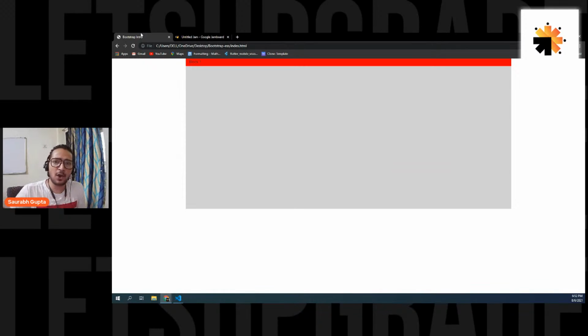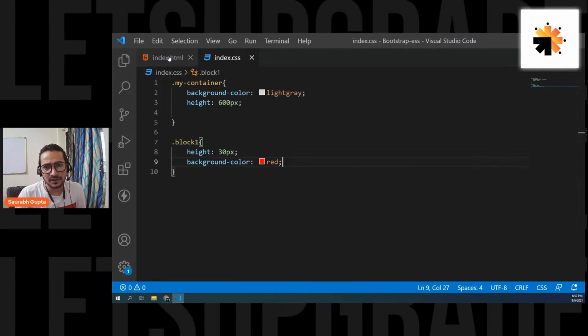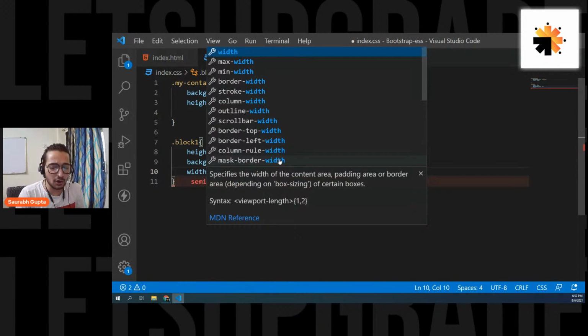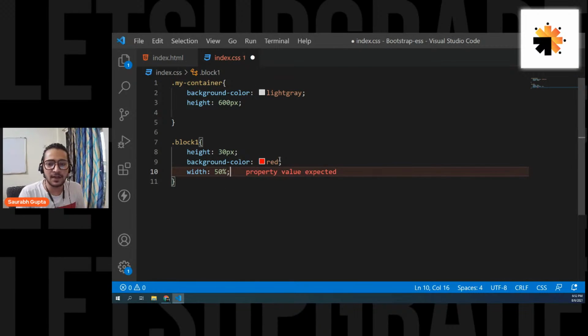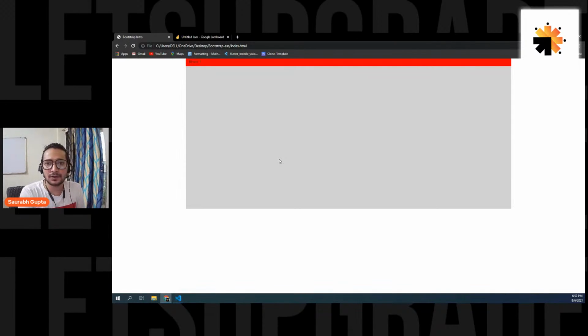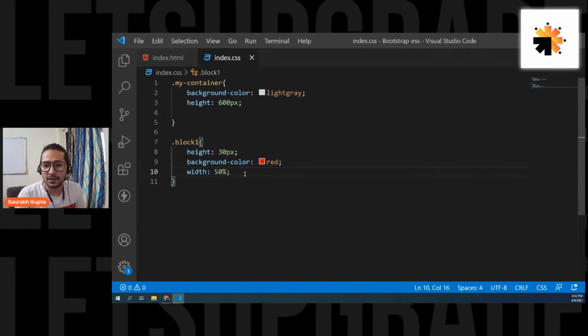See, by default, block one is going full width. That's how normally your element works. It goes full width. Now, I want to give it a width. So now there are two ways. One is I can simply go here and give it a width of 50% and it will have a width. Okay, let's remove it. We have to enforce it because it's coming from Bootstrap, so here we have to use important. Let's not get into that right now. If we give important in CSS, it will work.